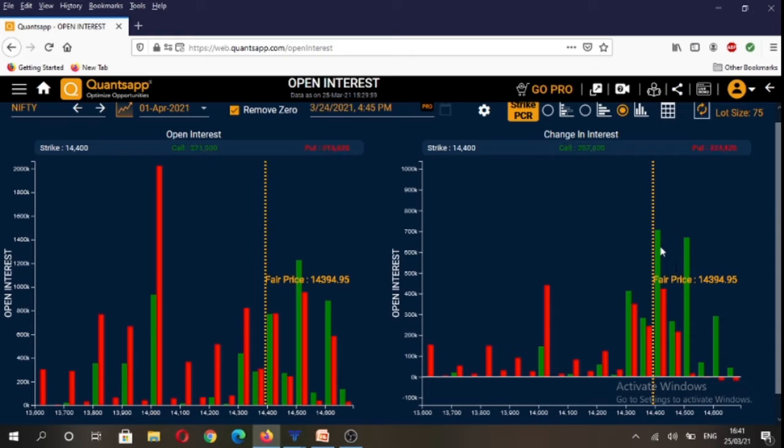And if you were to see what happened intraday, you will see that highest amount of calls were written at 14,400 strike and 14,500 strike, and highest amount of puts were written at 14,000 strike. So as discussed earlier, it gives us a broad range of 500 points on the index.